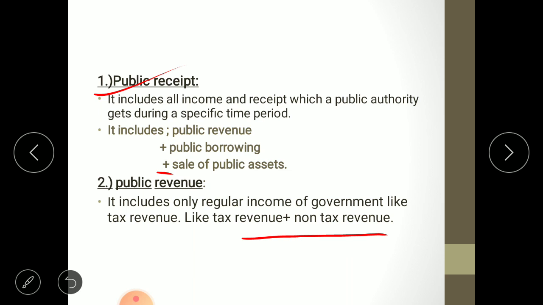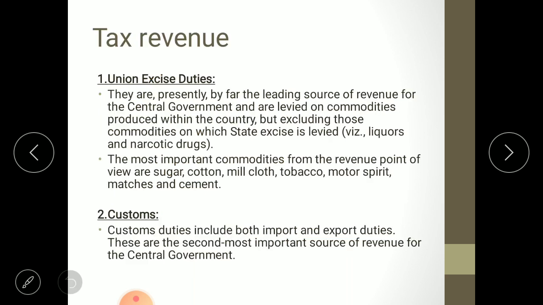And according to our syllabus, we need to discuss in detail the tax revenue and non-tax revenue. So let us start with the tax revenue first. Tax revenues, here certain types of taxes are given as an example. Let us see in detail. The first one is union excise duties. The excise duties, you are having the knowledge about excise duty in the account. You are recording the excise duty in the trading account in final accounts.